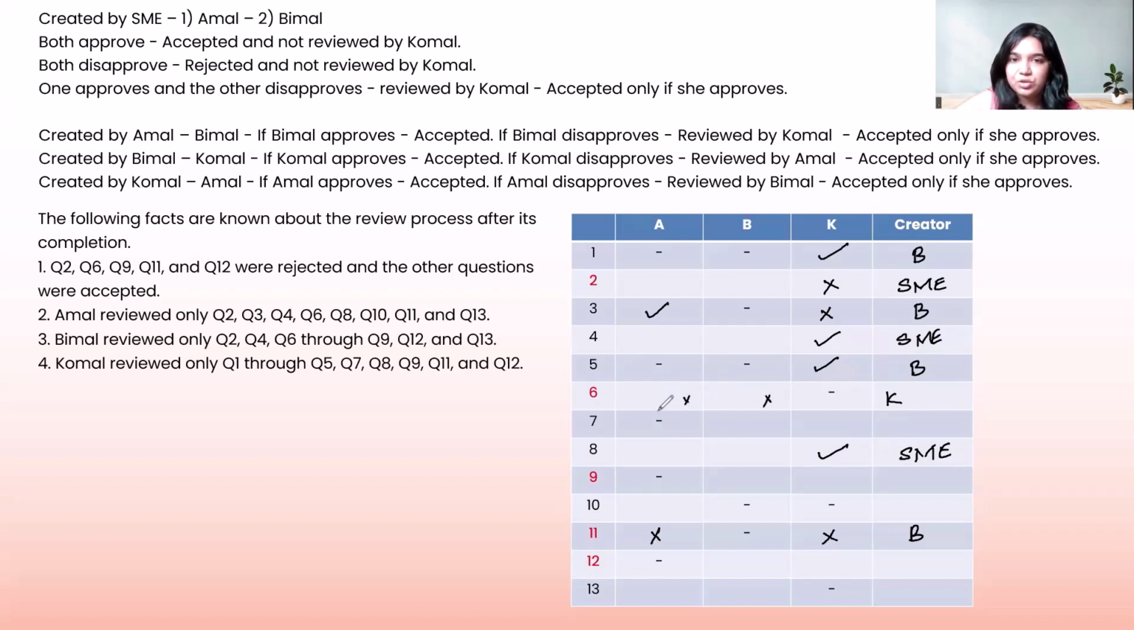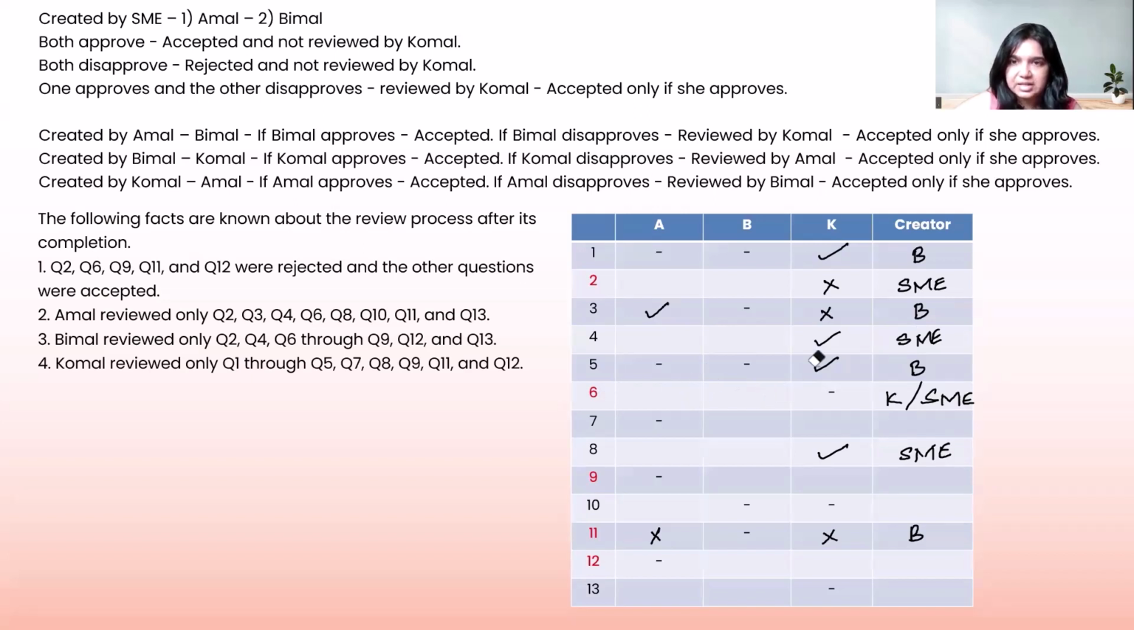However, A and B both can also be picked up for when an SME has created the question. When an SME has created the question, Komal does not get a chance unless and until one of them accepts and rejects. So it's either both rejects or they are both approvals as well, right? But we know that Komal or an SME could have created this question. Also, can I be definite that both of them are accepts or both of them are rejects? 6 is a rejected question. That means both of them have to be reject.